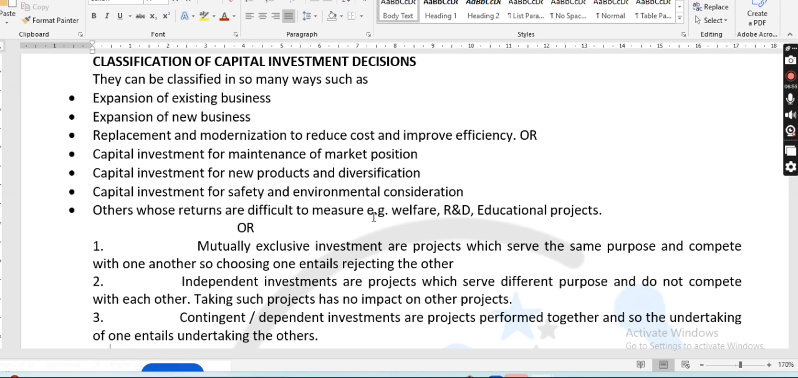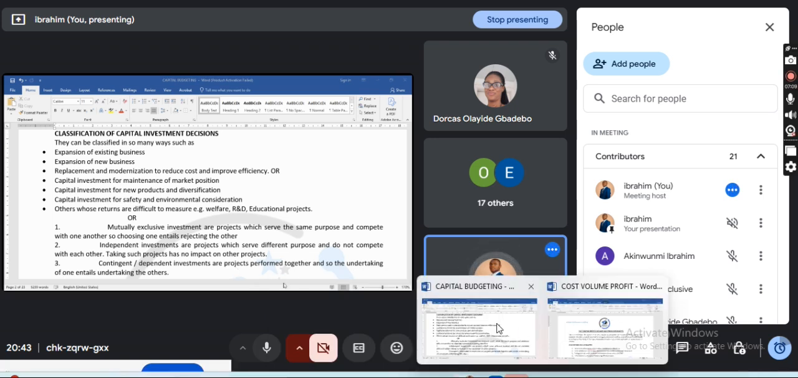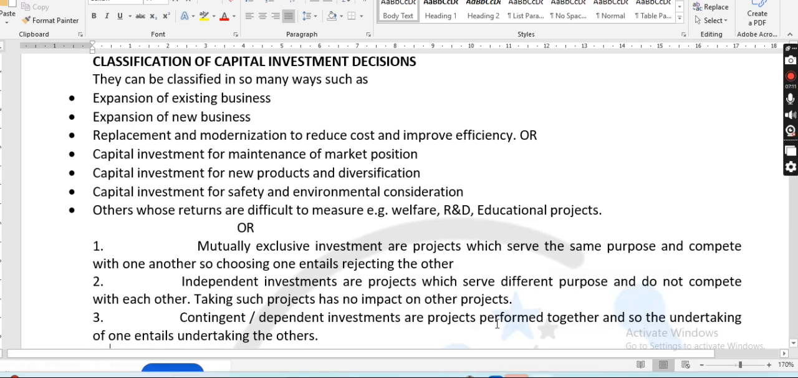Now, replacement and modernization to reduce cost and improve what? Efficiency. Now, you can decide that you want to replace some of your assets. It is part of capital investment decision. It is a decision you are making, right? You want to replace some of your assets in order to reduce what? Cost, right? Capital investment for maintenance of market position, capital maintenance, capital investment for new product and diversification.